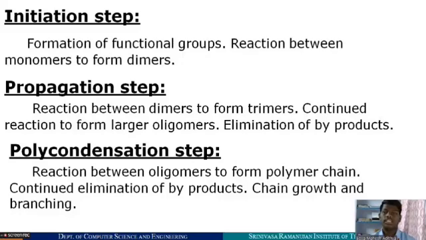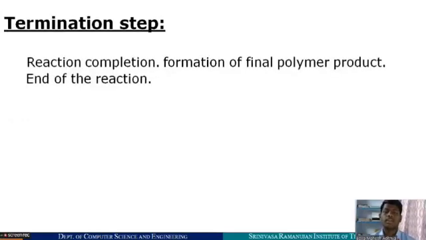Elimination of byproducts takes place in this step. Polycondensation step. Reaction between oligomers forms the polymer chain. Continued elimination of byproducts, chain growth and branching occur. Termination step. It is the end of the reaction where reaction completion takes place. Formation of the final polymer product takes place.